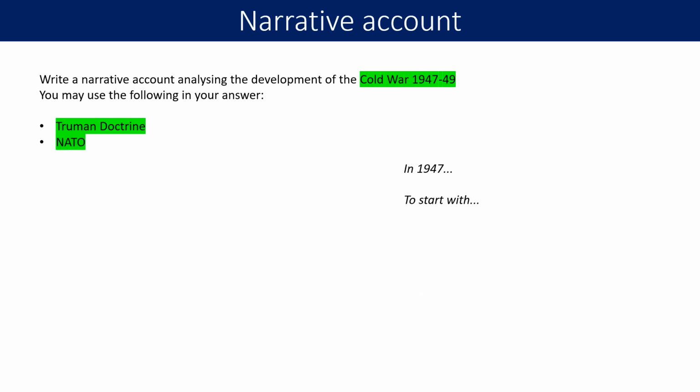Students often struggle with how they open up their narrative account, because unlike other questions, it's very difficult to rearrange the words of the question into the first sentence. So top tip for you, if your narrative account question has 2 dates in it, start with the earliest date, start with the earliest year. So in this case, it would be in 1947.